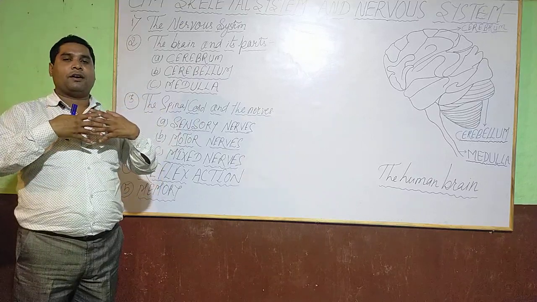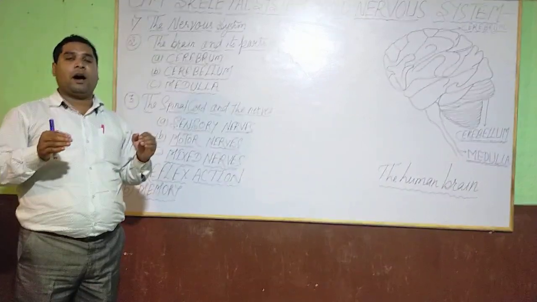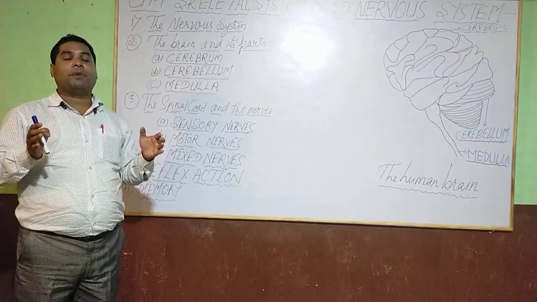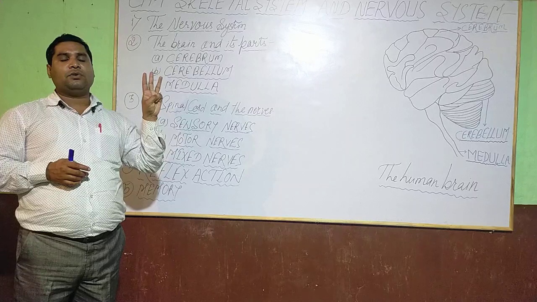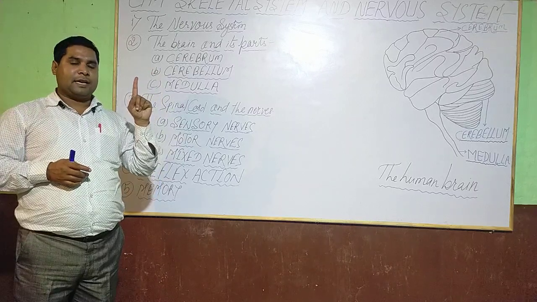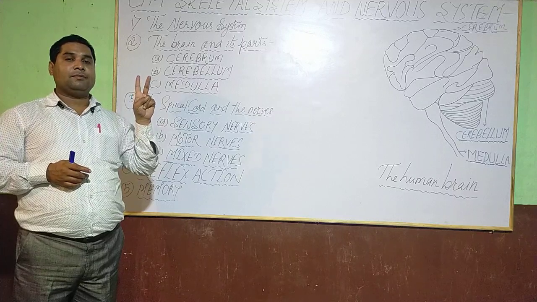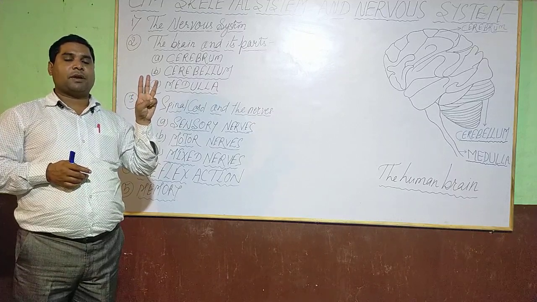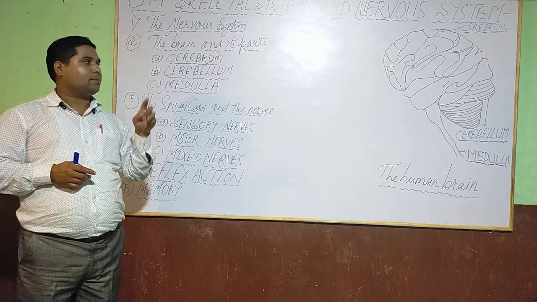They fuse together and a helmet-type structure is formed which covers our sensitive brain. So brain is mainly divided into 3 parts: cerebrum, known as the largest part of the brain; cerebellum; and the smallest part of the brain, known as medulla or brainstem.